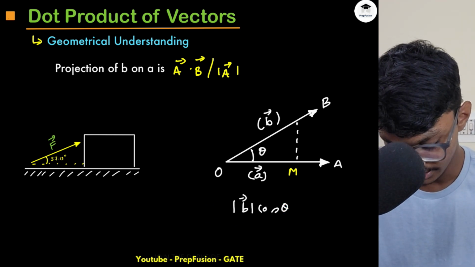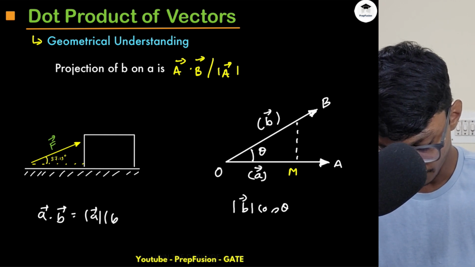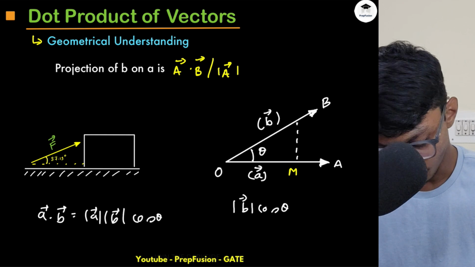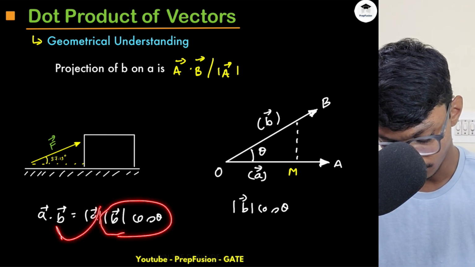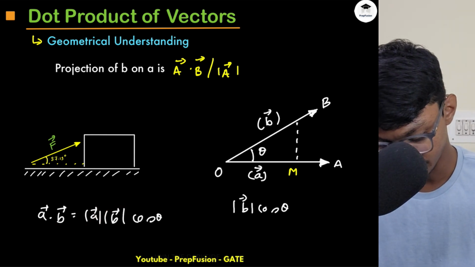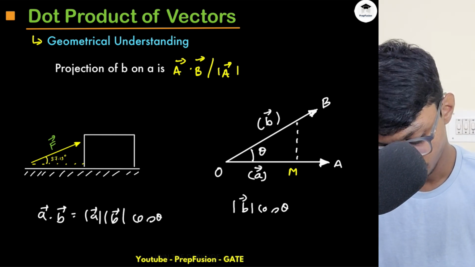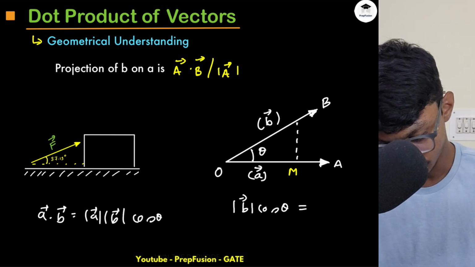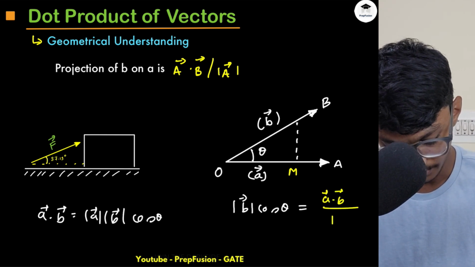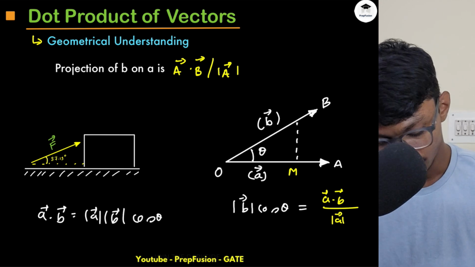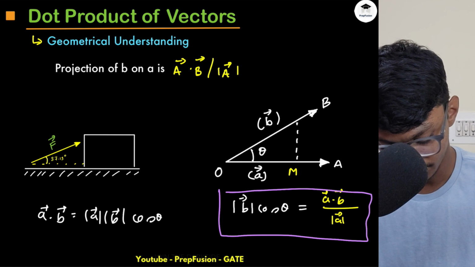We defined it like this, that a dot b will always be equal to magnitude of a into magnitude of b into cos theta. Now from here I can compute my b cos theta. I can take this down to this side and this will be my b cos theta, basically the projection of b on a. So b cos theta will be simply a dot b divided by magnitude of a. Now this is a simple formula. You obviously don't have to remember it, because you can just remember the a dot b.